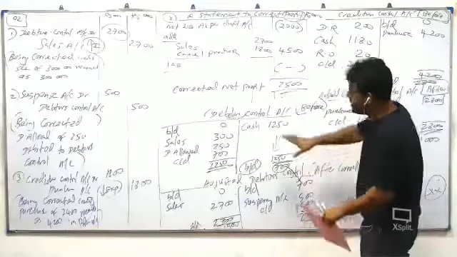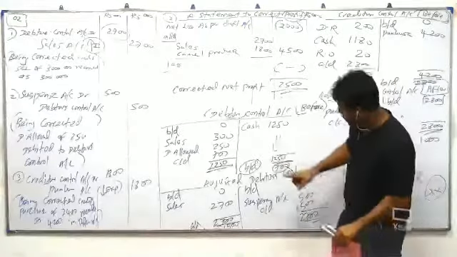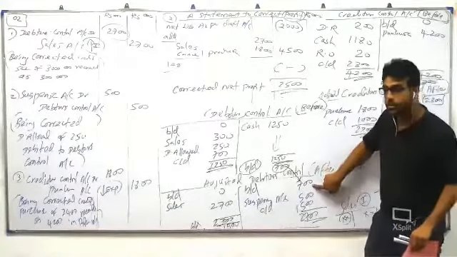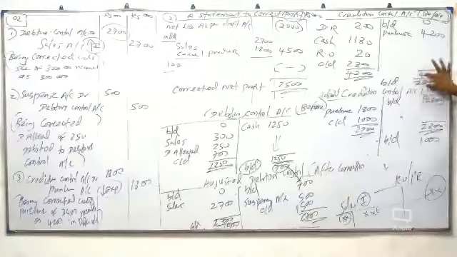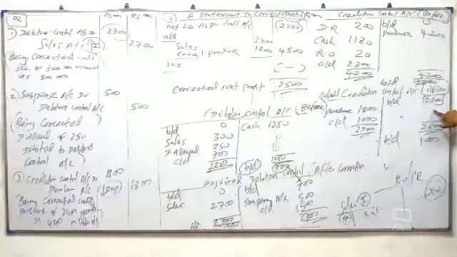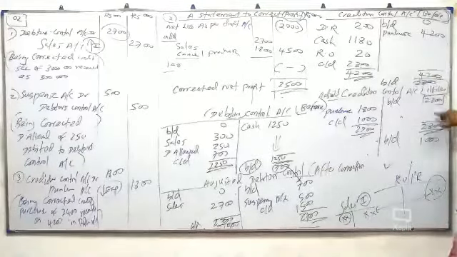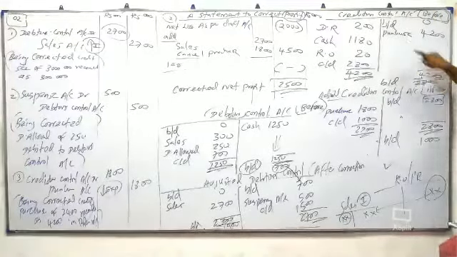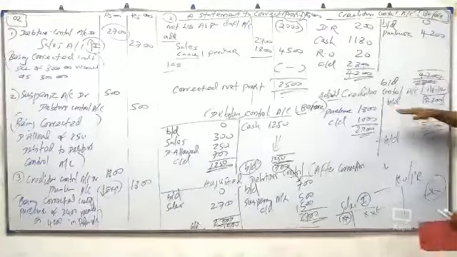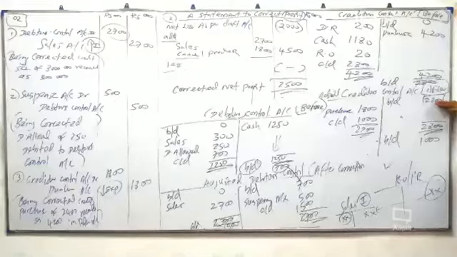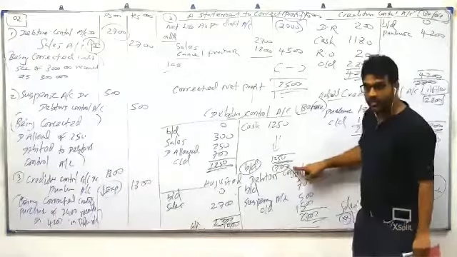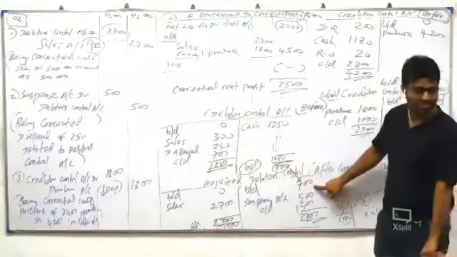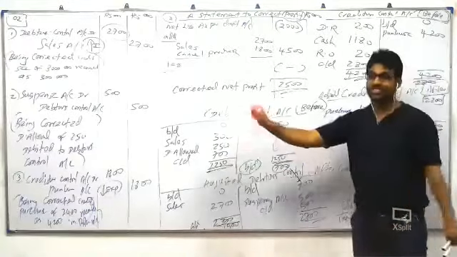If final balances are not given, how can you put it here? If the balance is already given, then no need. If this 2,800 is already given, no need to prepare this because we can start with the 2,800. If this 700 is already given, we need not prepare this because we know 700, we can start with the 700.